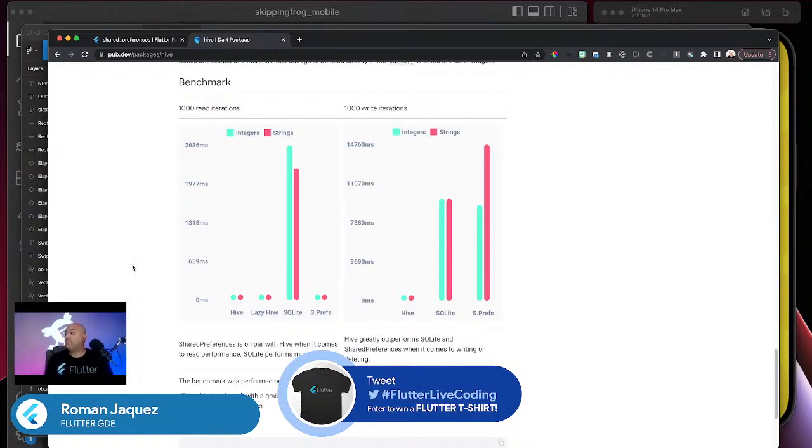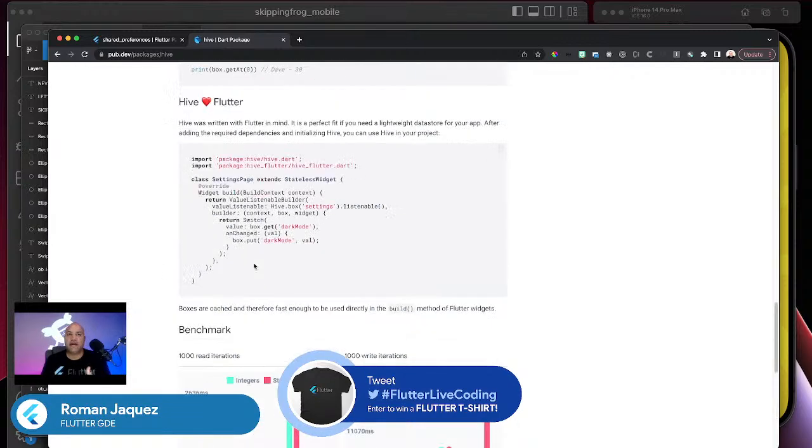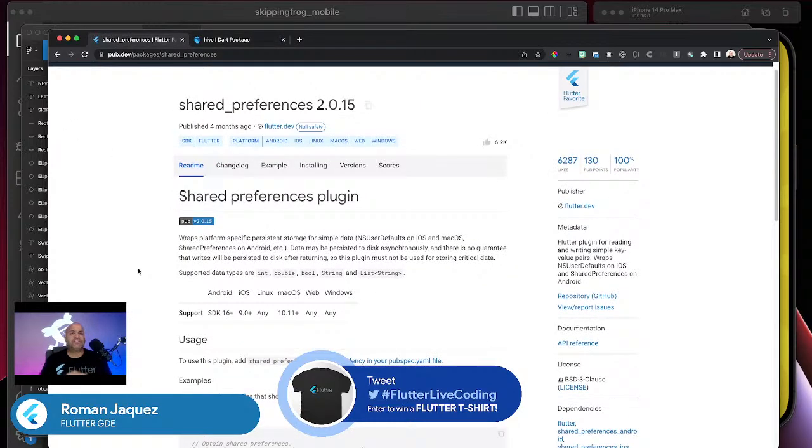Exactly. So yeah, Hive, you could do that. You could use Hive totally, but I'm going to use a much simpler approach, shared preferences. And of course, you can go ahead and implement anything that works for your needs. I'm gonna just use very simple shared preferences because again, it's just wrapping the platform specific implementation. Very simple, just something to store a few values.